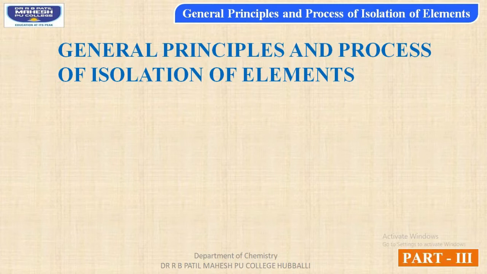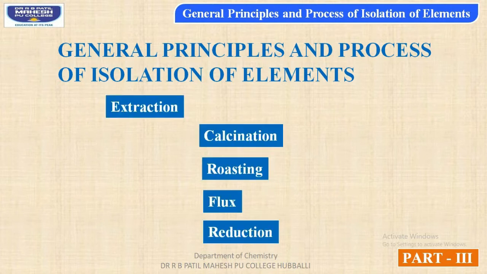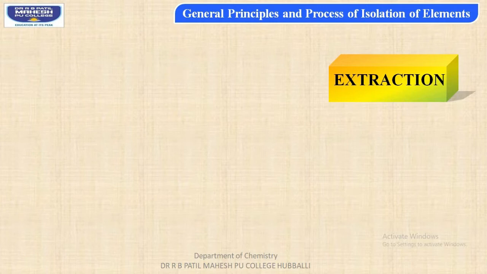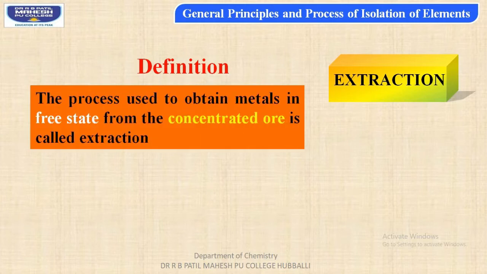In this video, we shall be studying about extraction of metals from their concentrated ore by calcination, roasting by using flux and reduction process. Let's proceed with the extraction. The definition: the process used to obtain metals in free state from the concentrated ore is called extraction.